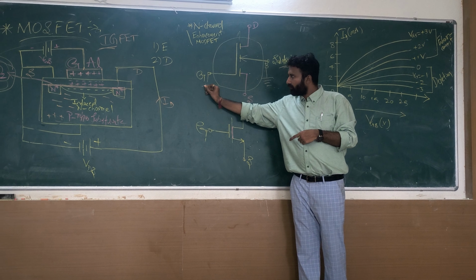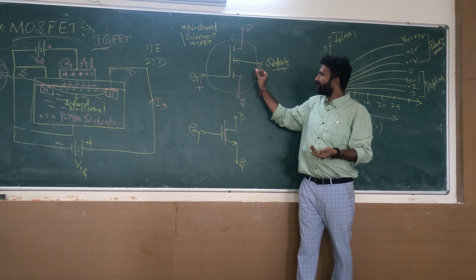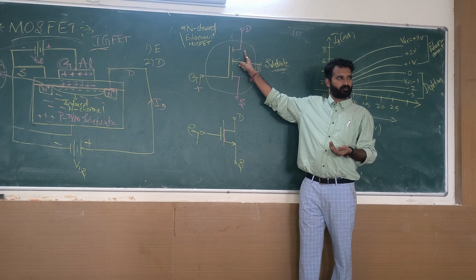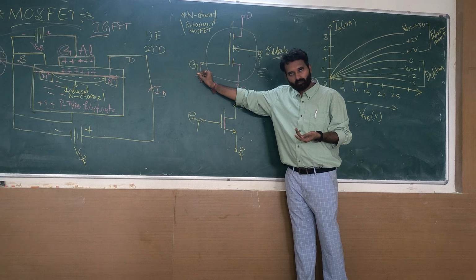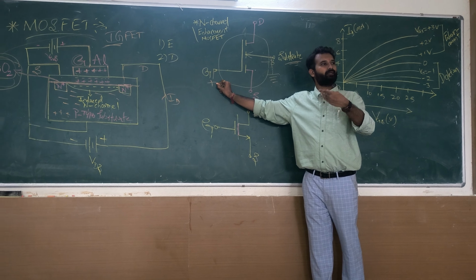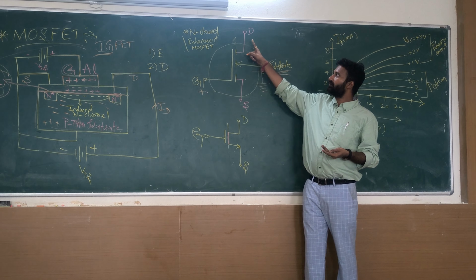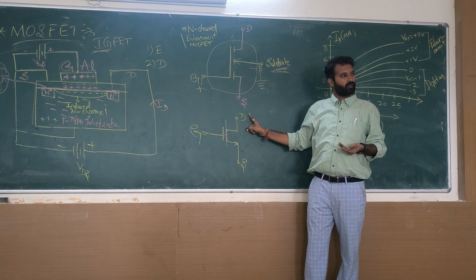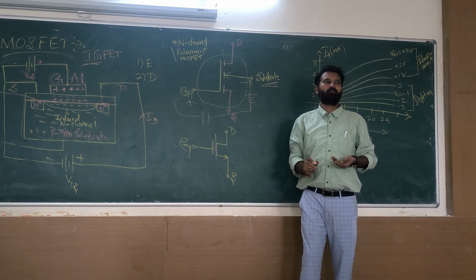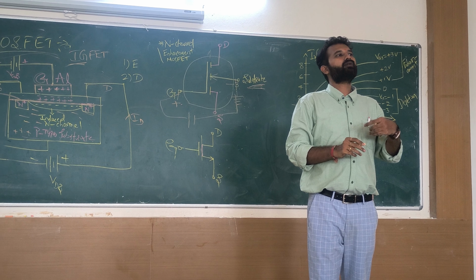Focus here. When you increase the voltage here, it sequentially generates a negative voltage at the substrate, which is between drain and source. I am giving a positive voltage at the input terminal, the gate terminal. Sequentially, it induces a negative voltage at the substrate side. Where is the substrate? Between drain and source. So this is plus and this is minus, which means it induces an electric field.